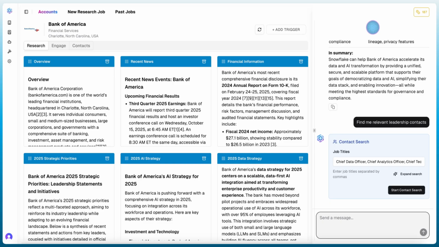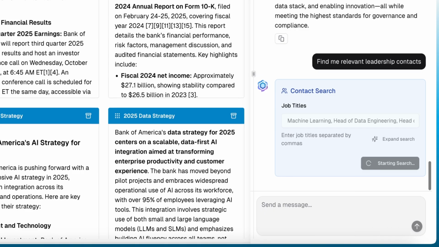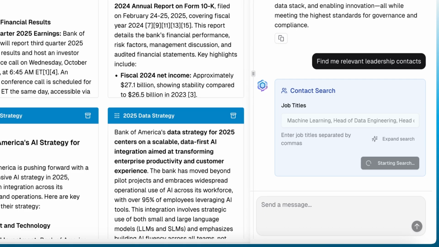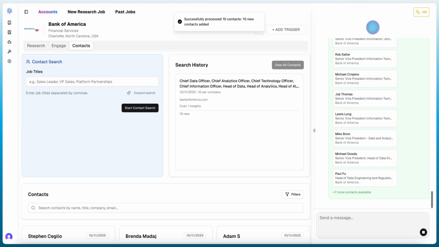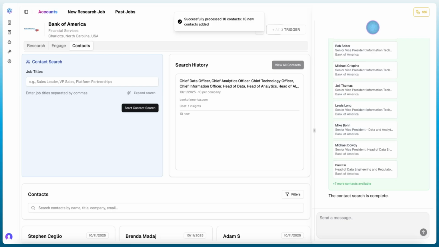So as you can see, it's pulling out relevant leadership titles like Chief Data Officer, Analytics, CTO, Head of Data, Head of Analytics, Head of AI, Head of ML, all of the types of contacts you would expect a Snowflake seller to be reaching out to, head of data engineering, etc. And so I'm going to run this. ChatAE is going to go and fetch some of those contacts.